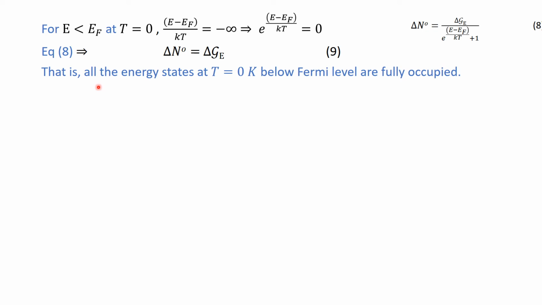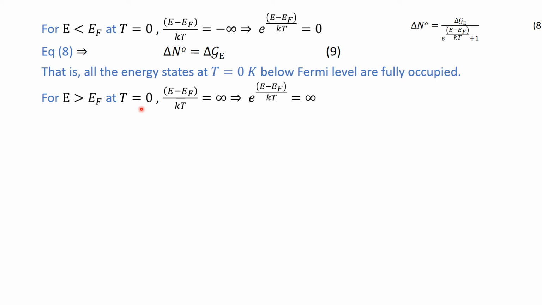So it means that all the energy states at T equal to 0 below the Fermi level are fully occupied. There is no unoccupied energy state below the Fermi energy at absolute 0. Now we can talk about the energy level above the Fermi level.